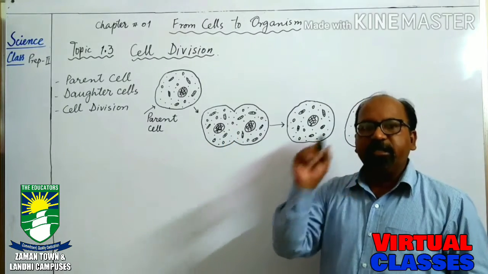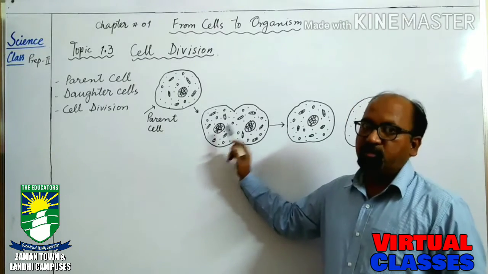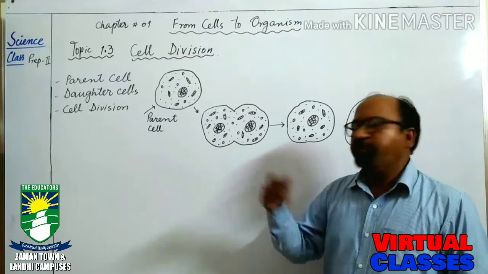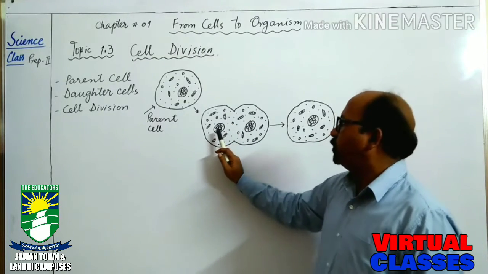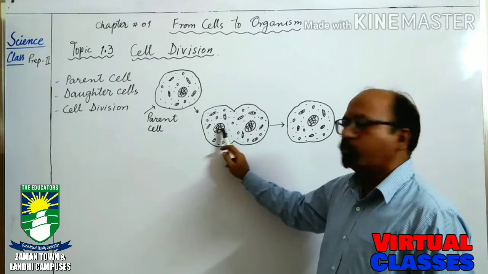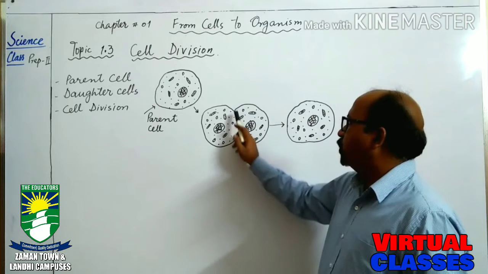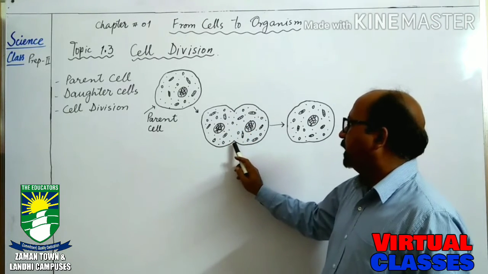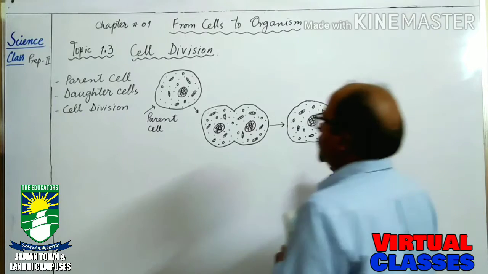That's why it is necessary that each and every cell has a nucleus, because all the activities take place under the control of the nucleus. So first of all, one nucleus is divided into two nuclei, and after that this portion is also divided, and now the two new cells or daughter cells